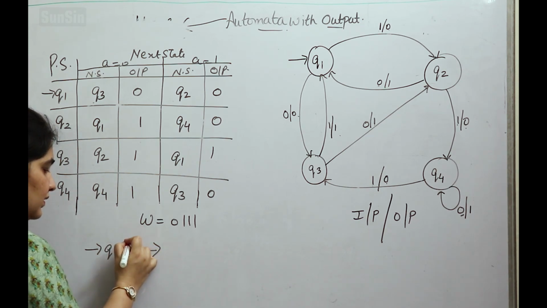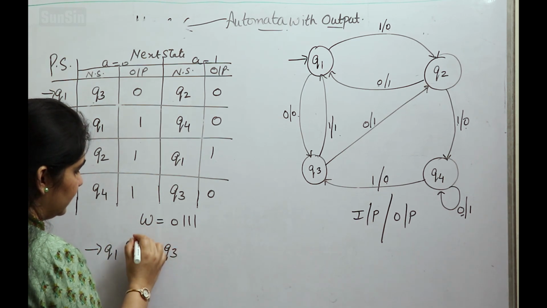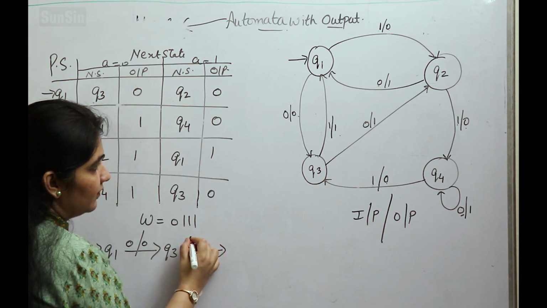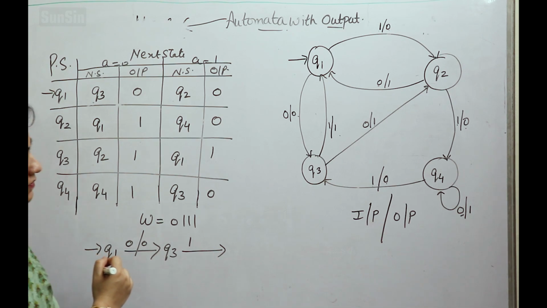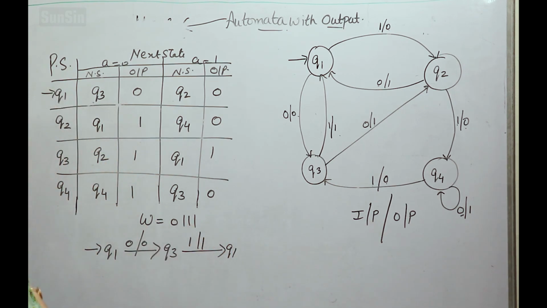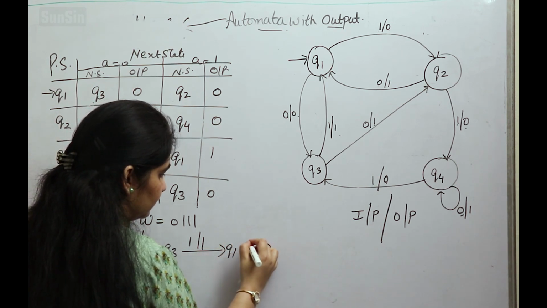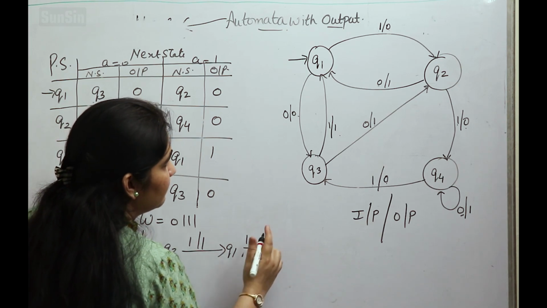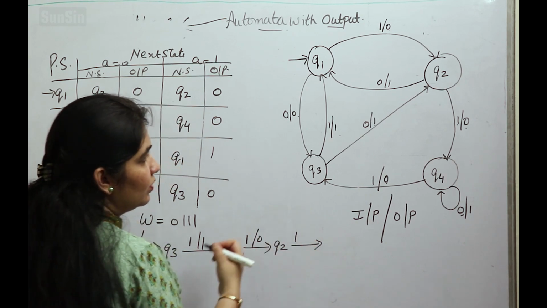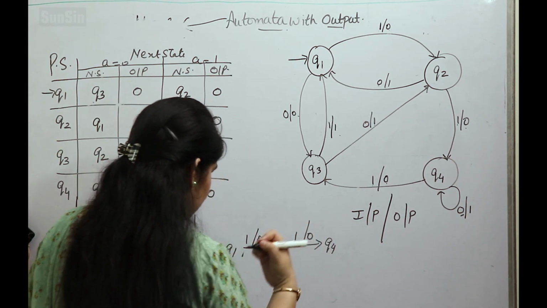So Q1 with 0. Q1 with 0 is Q3. We will write the output alphabets side by side also. Q3 with 1, it is Q1. Then Q1 with 1 is Q2, and then Q2 with 1 is Q4, and the output is 0 in this case.